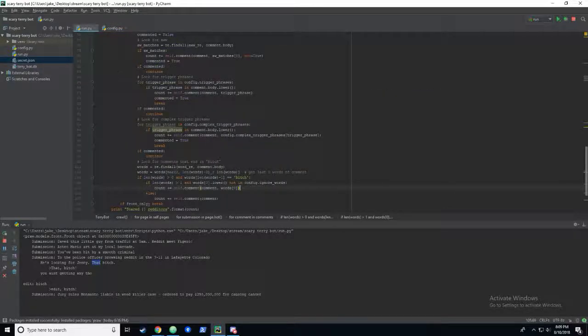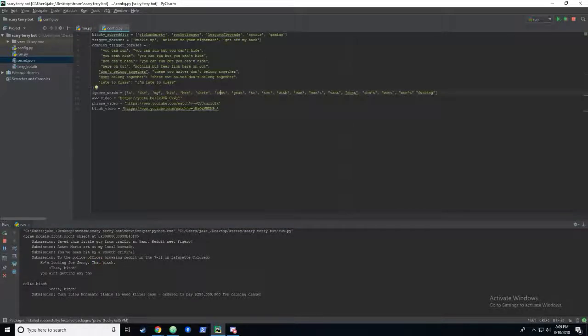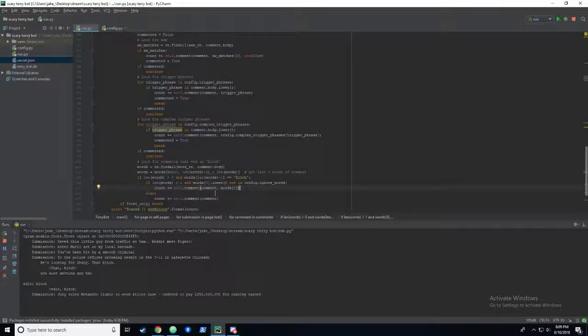However, I wasn't setting this all to lowercase, and the that in here is all lowercase. So now, when we're checking to make sure that the word before bitch, which in this case is that, is not in the ignore words, I set it to lowercase first and then check. So in the future this wouldn't match, but goddamn, that's funny.